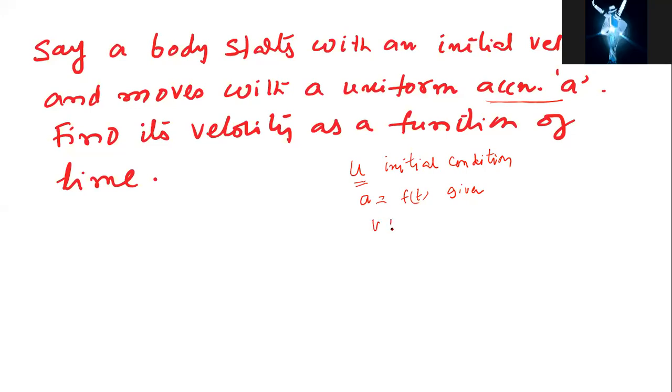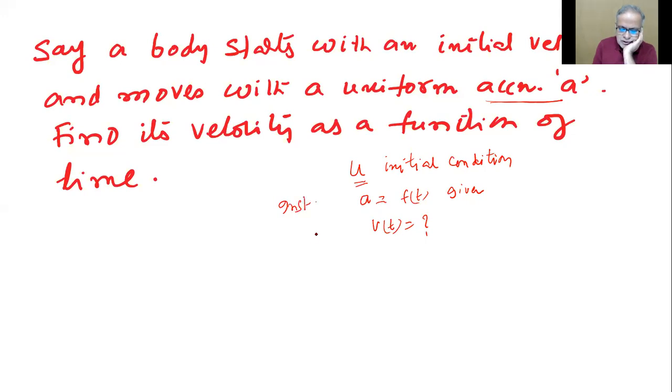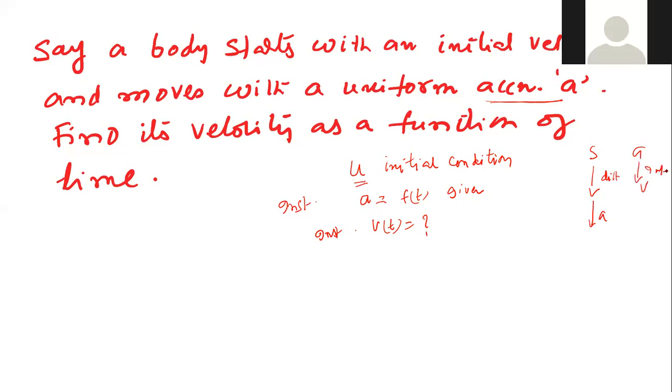So v as a function of time is how much? In other words, instantaneous acceleration is given, and instantaneous velocity was asked to be found. So what is the method, differentiation or integration? Yesterday we wrote S to V by differentiation, V to A by integration. So if a is there, how to go to v? Integration, sir. Our answer will be in terms of a and u.